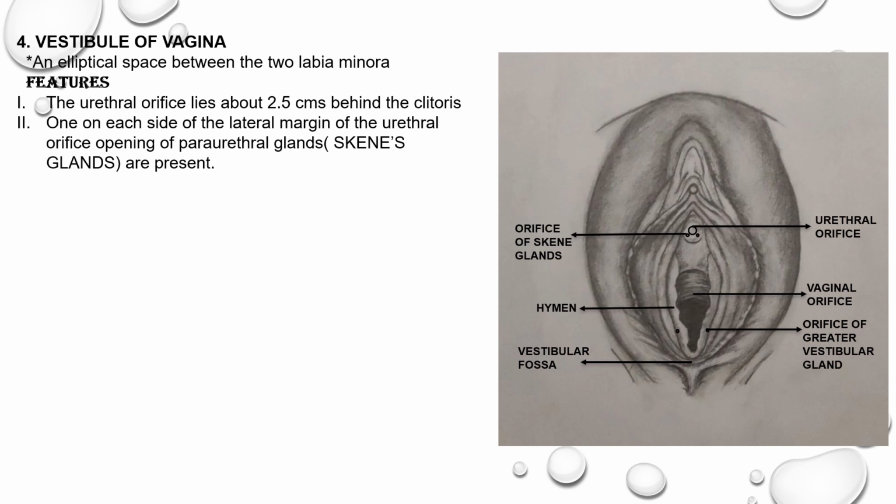The vestibule of the vagina has the following features. The first feature is the urethral orifice. This urethral orifice lies about 2.5 centimeters behind the clitoris. In this diagram, you can appreciate the urethral orifice situated behind the clitoris. Then the next feature is the opening of the Skene's glands. If you carefully observe, on each side of the lateral margin of the urethral orifice, there is an opening of the paraurethral glands, the Skene's glands.